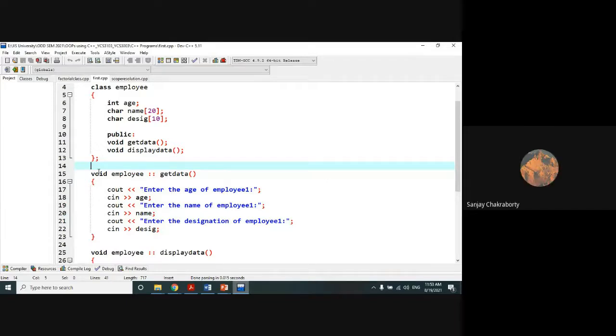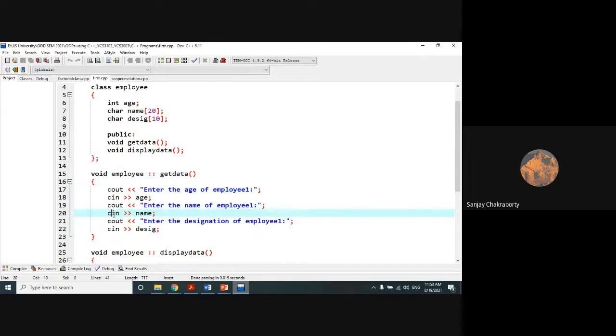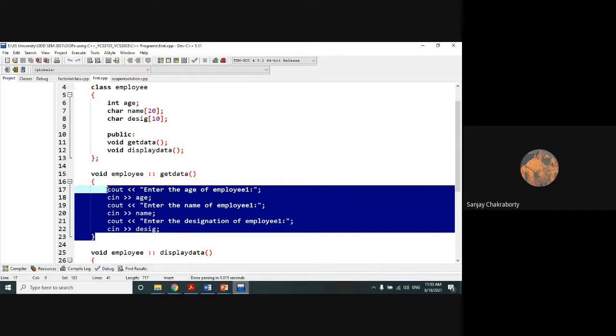So this employee class is connected with the member function of this employee class with the help of the scope resolution operator. If you have seen very carefully, within this get data method, we are able to access these variables in spite of these variables being private in nature.